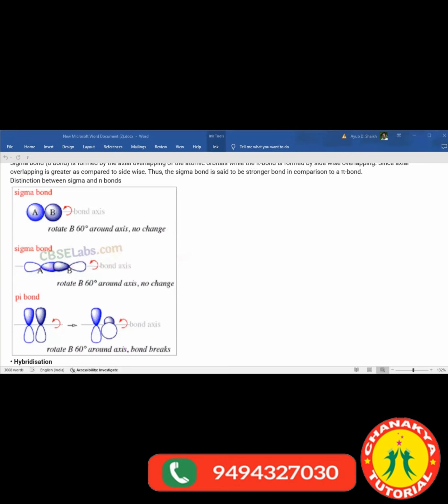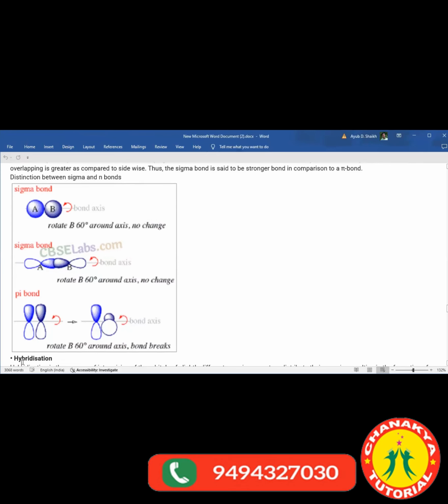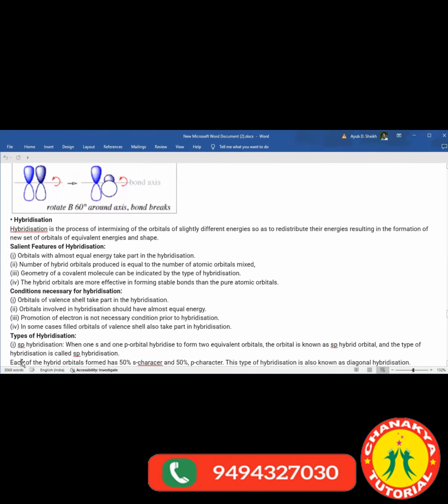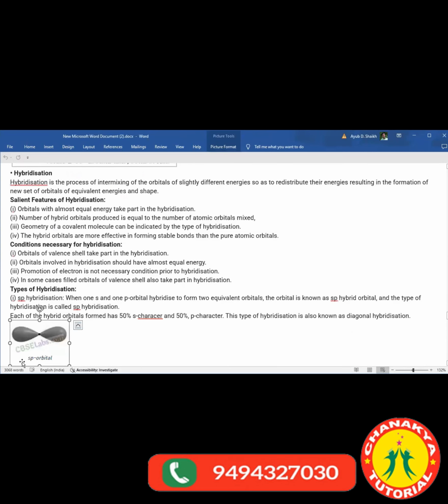Now next is hybridization. What you're going to see? Hybridization. As I told you, I think in my first or second classes, if you have listened to my recording, I explained that hybridization we have to learn. But I don't want to confuse you right now. Definitely in future hybridization is there. This term I have already explained, but not in detail.